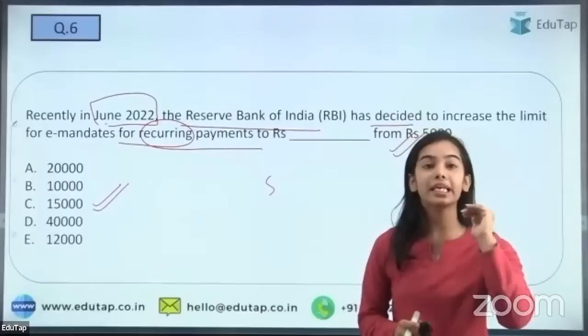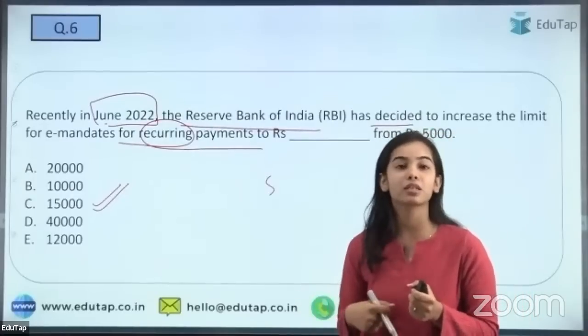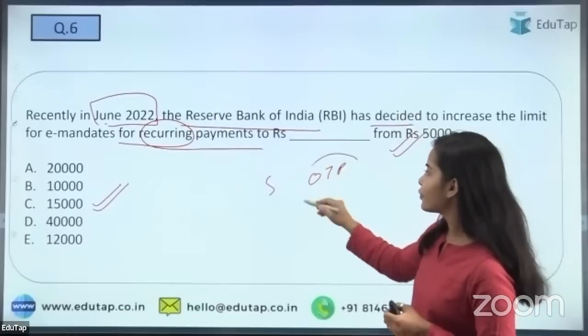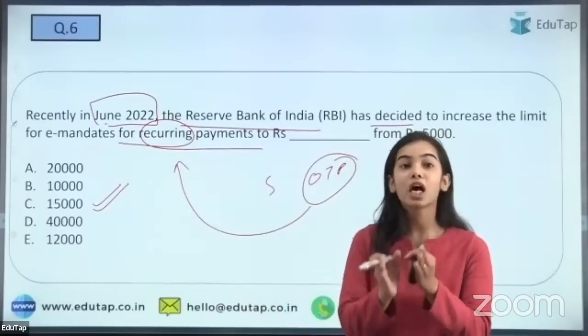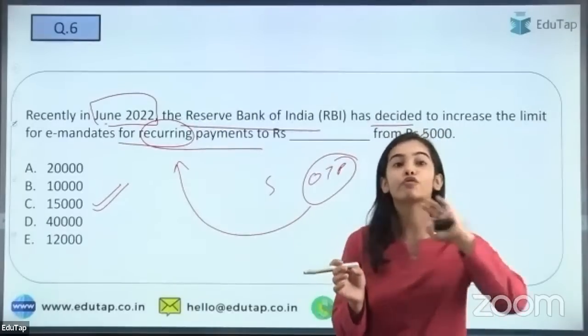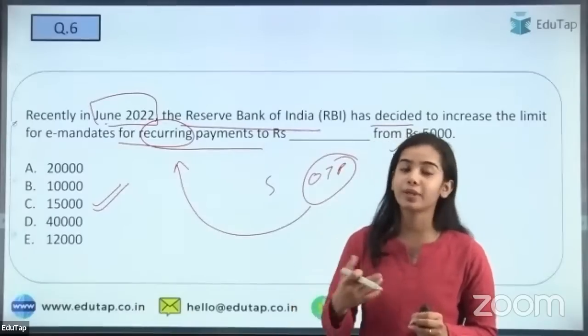It has been said that the e-mandate limit will be increased. So if you have to do the Netflix recharge or something, you do not have to give the OTP. If you have taken the e-mandate service, your money will be deducted, but 24 hours before, the bank or the card network has to inform you that your money will be deducted, so that if you want to stop that process, you can stop it.